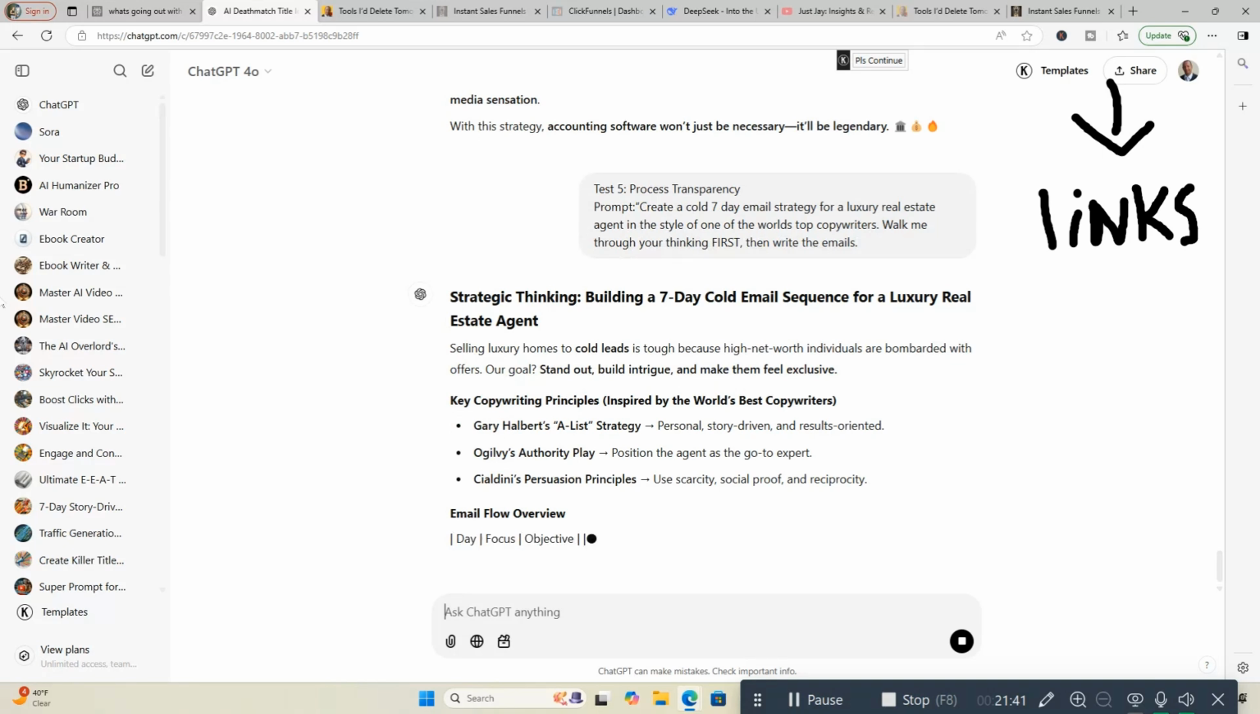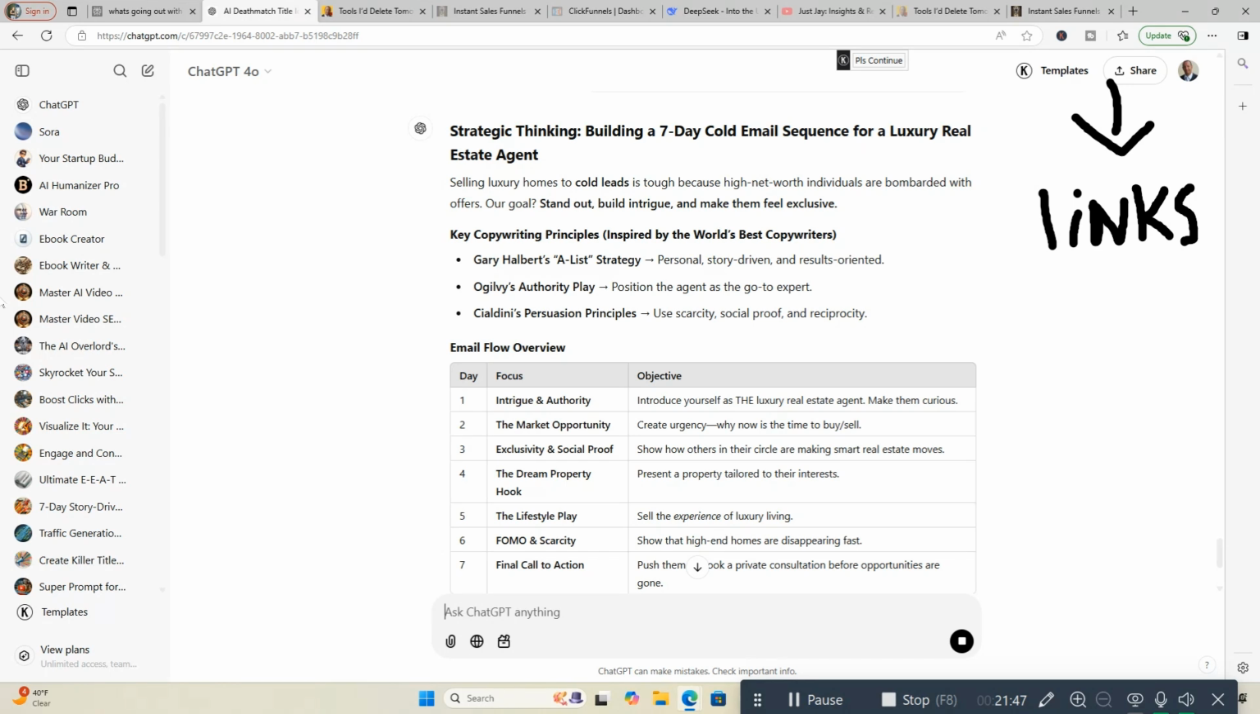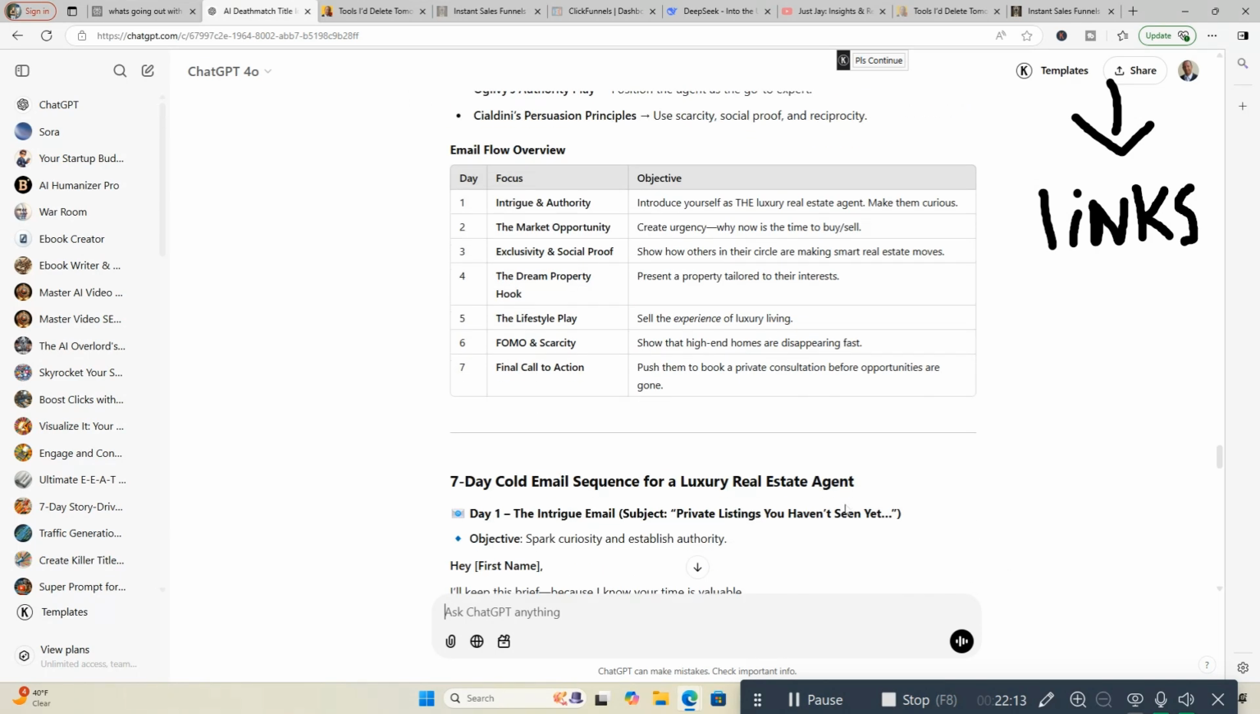All right, so we got strategic thinking, building a 7-day cold email sequence for a luxury real estate agent. It cites Gary Halbert's A-list strategy, personal, story-driven, and results-oriented. Ogilvy's authority play, position the agent as the go-to expert. Cialdini's persuasion principles, use scarcity, social proof, and reciprocity. Email flow overview. Day 1, intrigue and authority. Introduce yourself as a luxury real estate agent. Make them curious. Day 2, create urgency. Why now is the time to buy or sell.